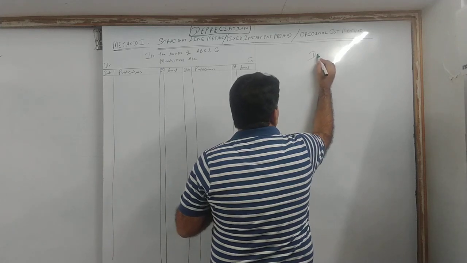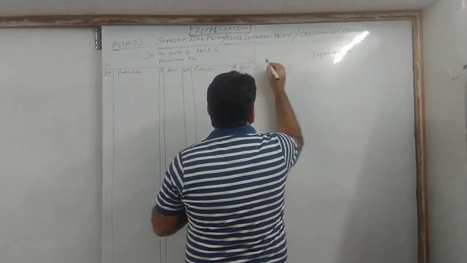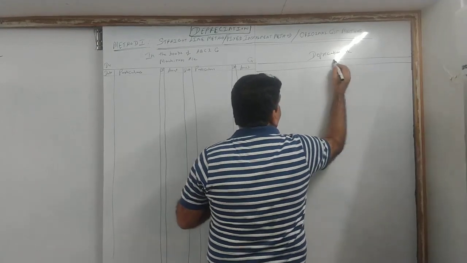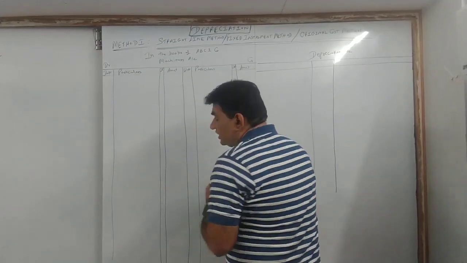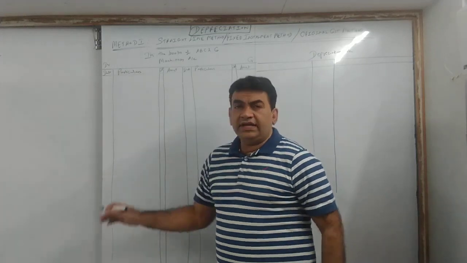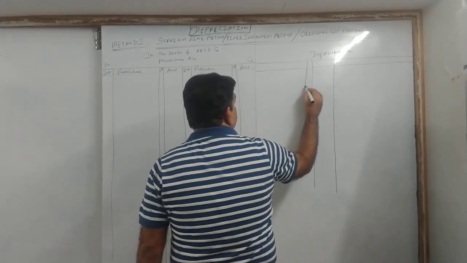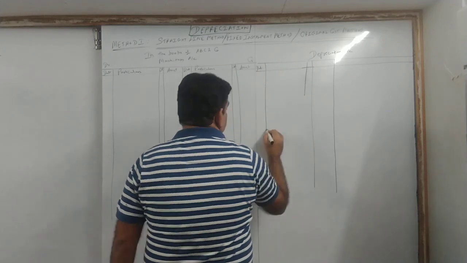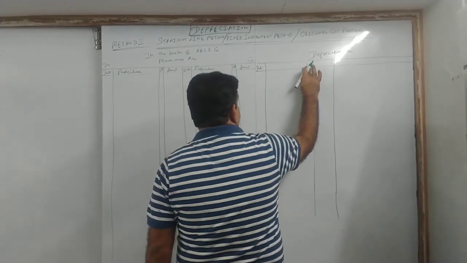Later, when we do sale, there will be working notes also. Here there is no working note, but in brackets we will show the calculation wherever required. For the machinery account, take the whole page, at least 3/4 of the page will go. You can take the full page because depreciation is going to go on the next side. On the next side you will prepare the depreciation account. The length of the depreciation account will be a bit smaller than your machinery account. Half a page for the depreciation account.